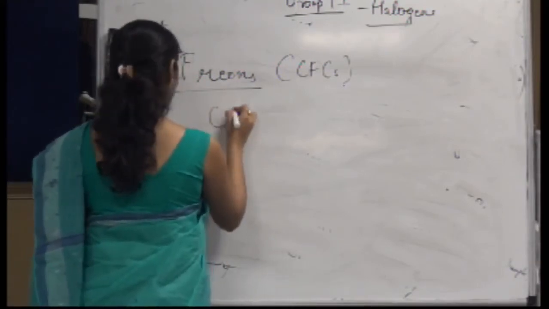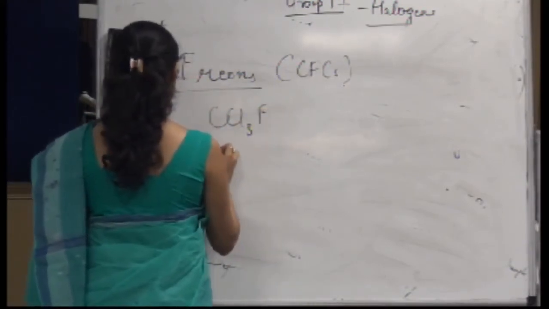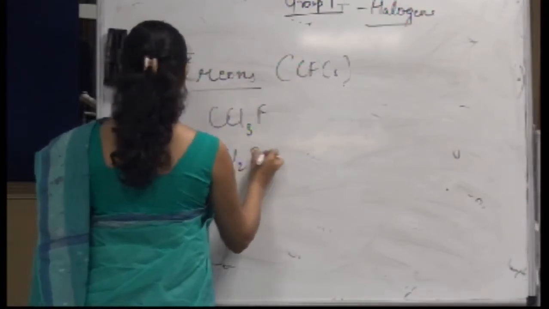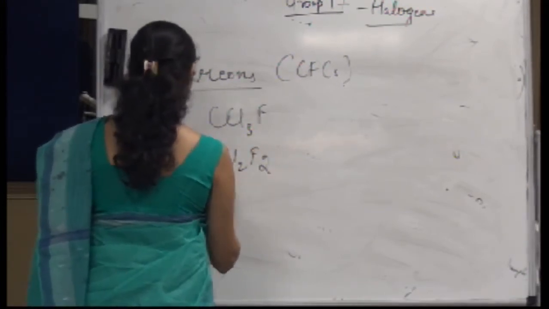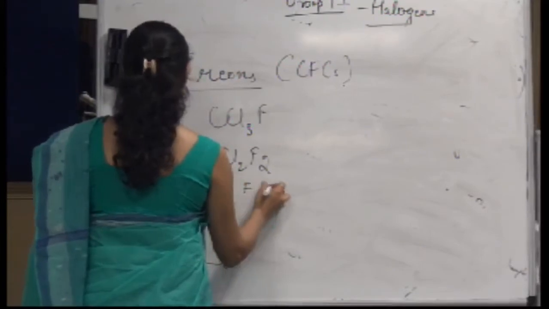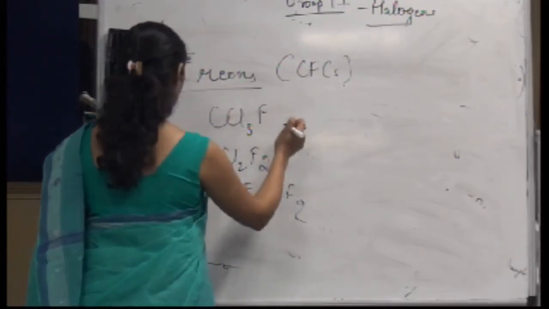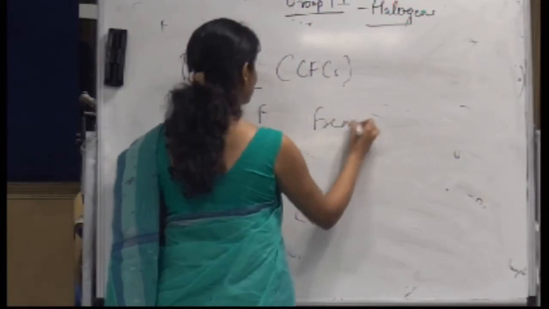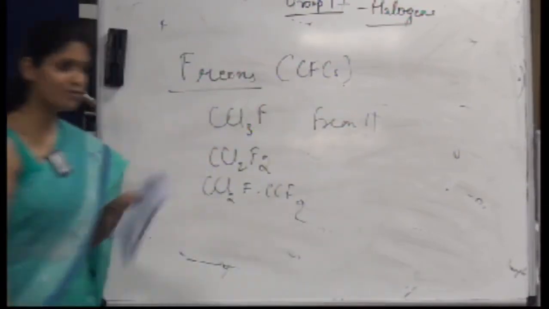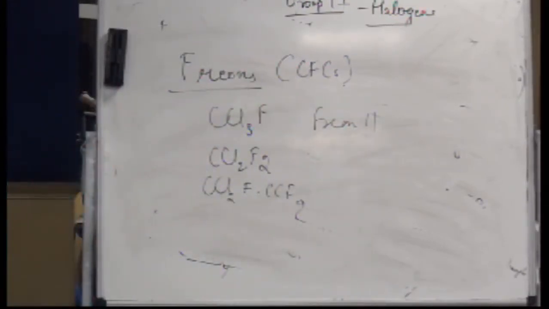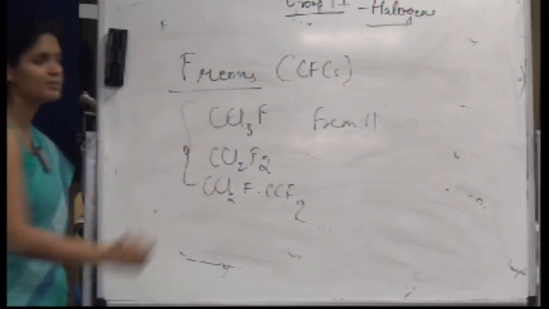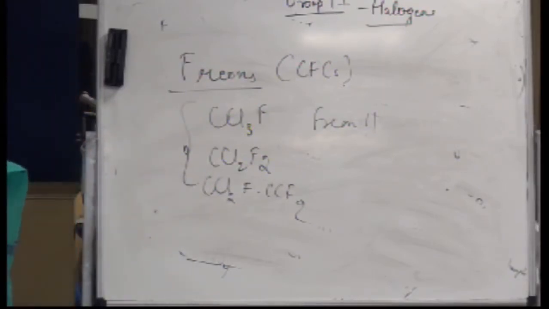So these are the usual freons, CCl2F2, CCl2FCClF2. They have some kind of naming convention according to which they are named, like freon 11, but I am saying that halogens are being used in freons. Freons are the chlorofluorocarbons, right?